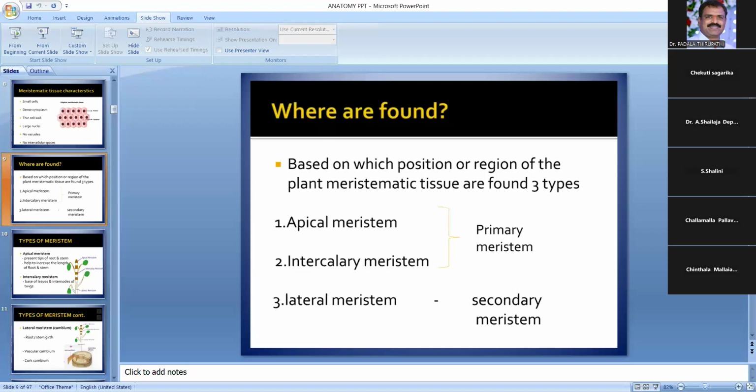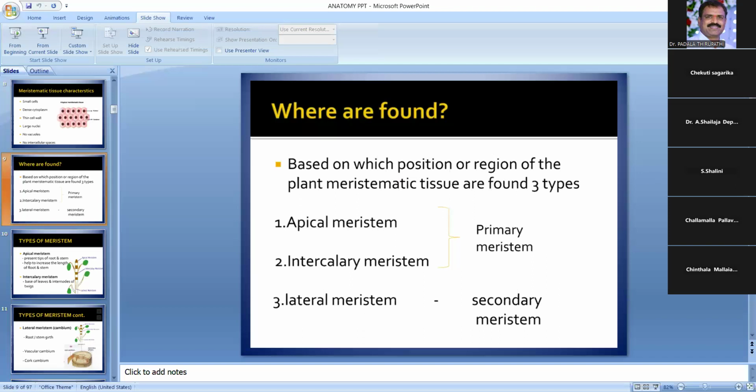In fact, intercalary meristems are derived from the apical meristems during the growth of the axis and remain intercalated between the permanent cells. These cells are short-lived and later convert into permanent tissues. Intercalary meristems are found at the base of internodes and leaf sheaths.